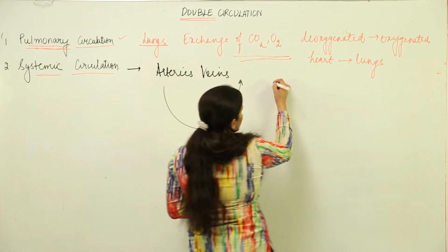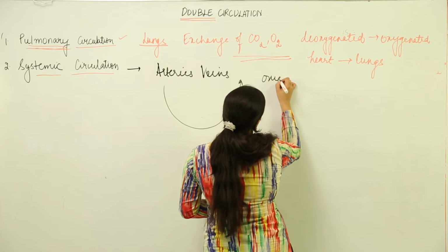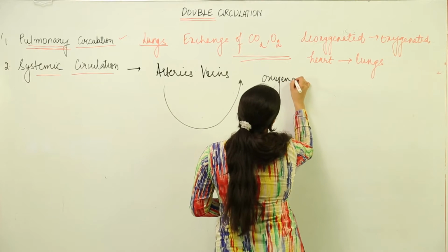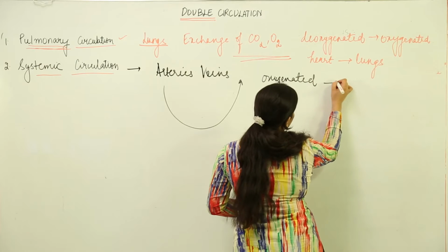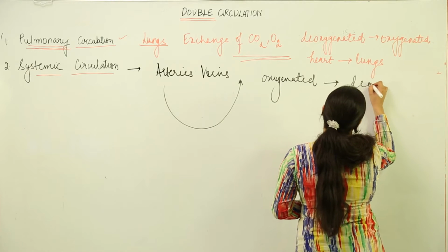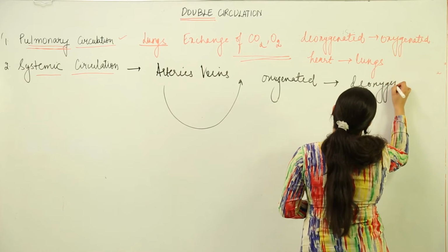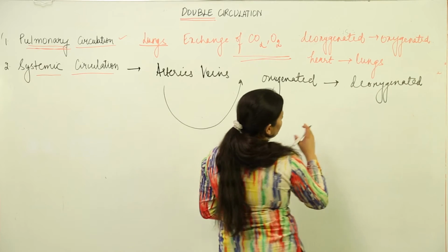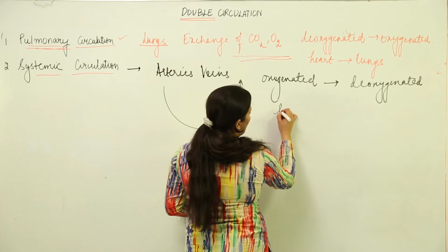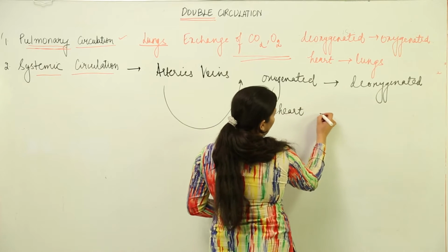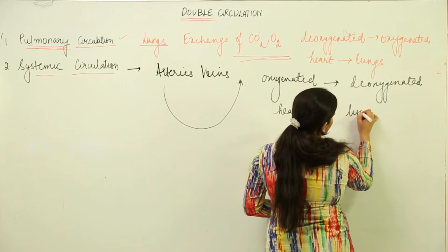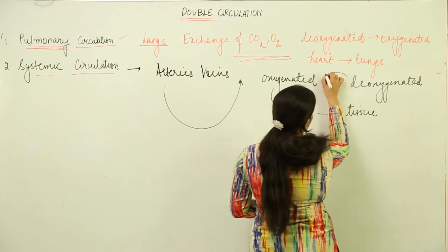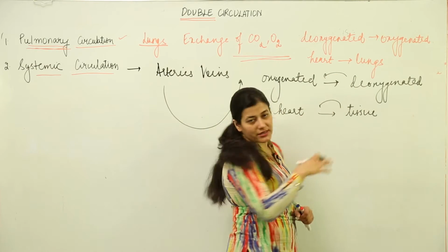This part deals with oxygenated blood from heart to the organs, from where the deoxygenated blood is taken up. So this is the systemic circulation.